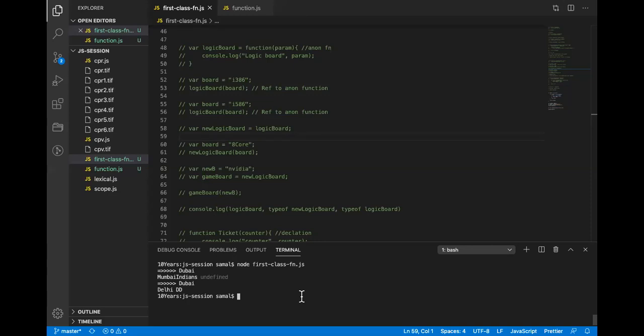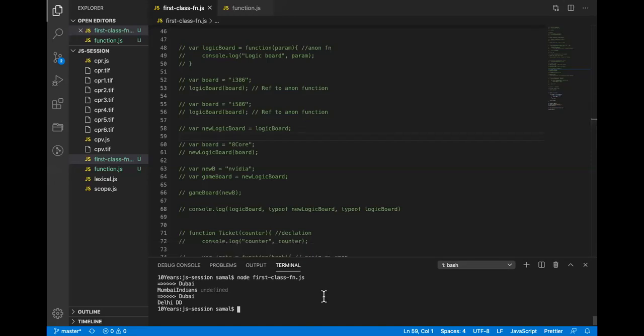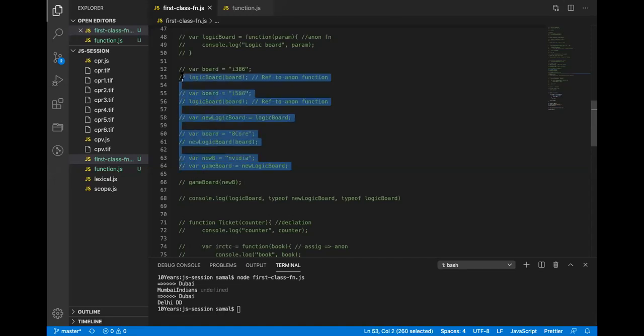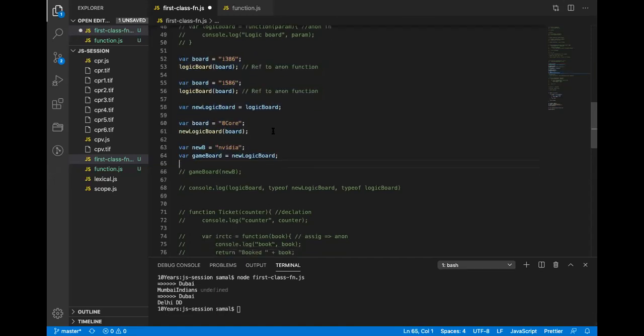All right. And so what is the difference between function declaration and function assignment? Function declaration is where you actually define a function with a name. Whereas in function assignment, you create an anonymous function and you assign it to some variable. Whenever you do a function assignment, you can again assign that function to multiple variables, just like what we did here, right?